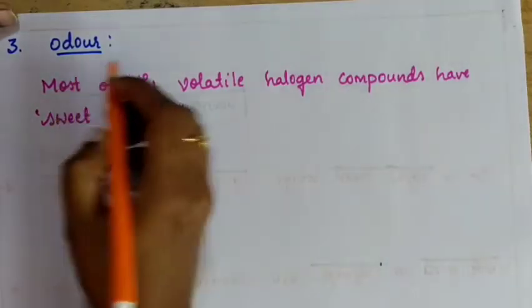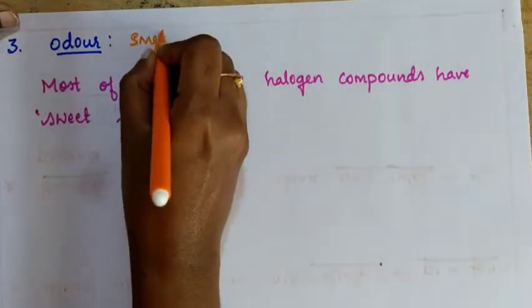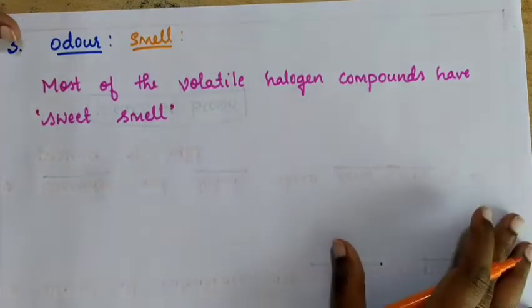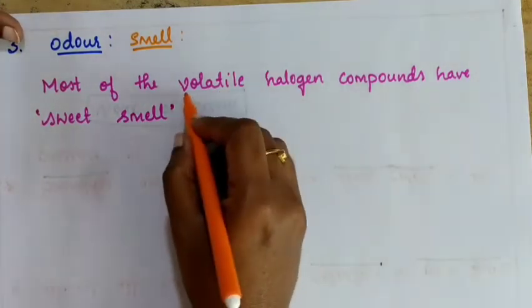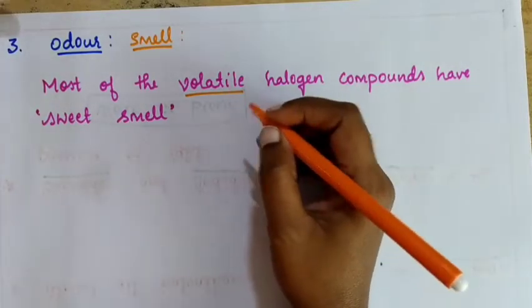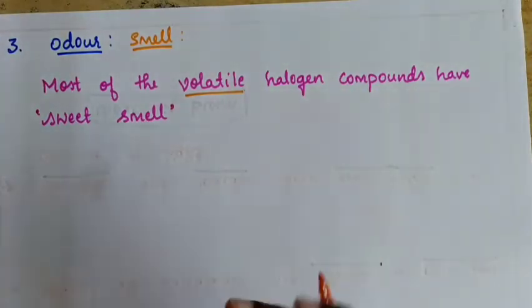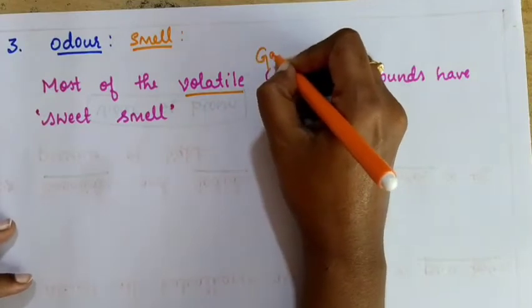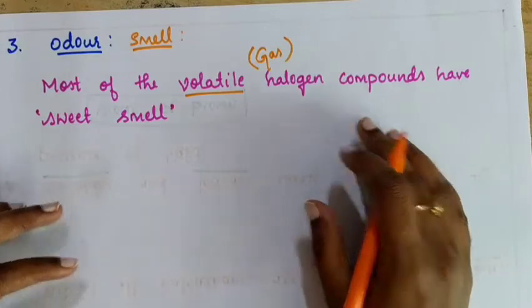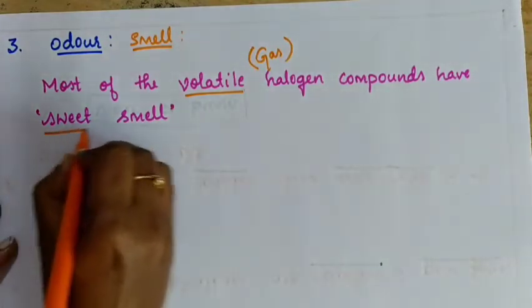Third one is odor or smell. How the odor of these haloalkanes and haloarenes is going to be. Most of the volatile halogen compounds, in the sense in most of the cases, are going to be in the form of gas. Those types of compounds are going to have a sweet smell.